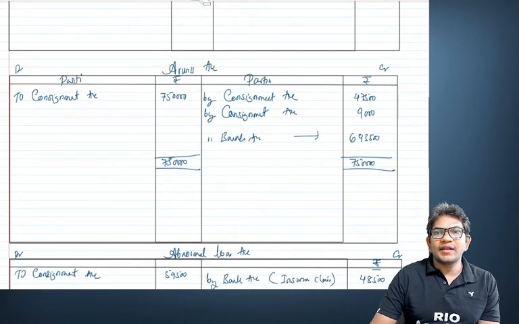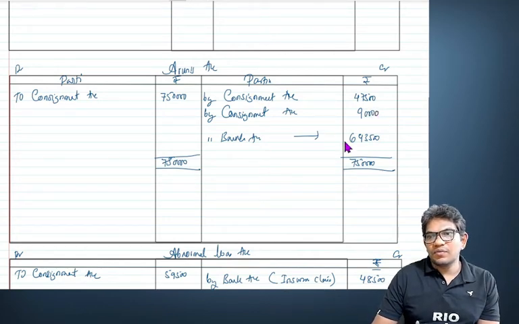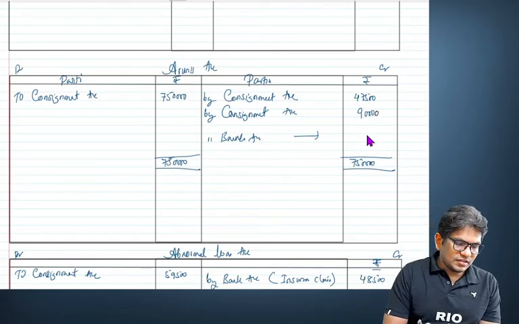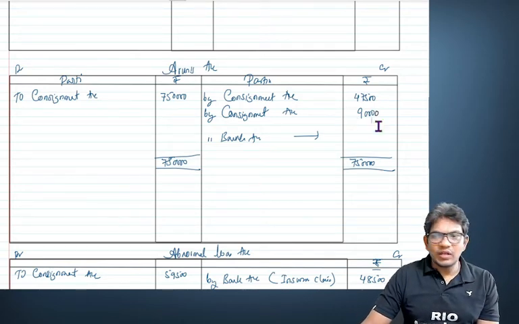Here also you should get 90,000. So correct it. 7,50,000 minus 47,500 minus 90,000 is 6,12,500.